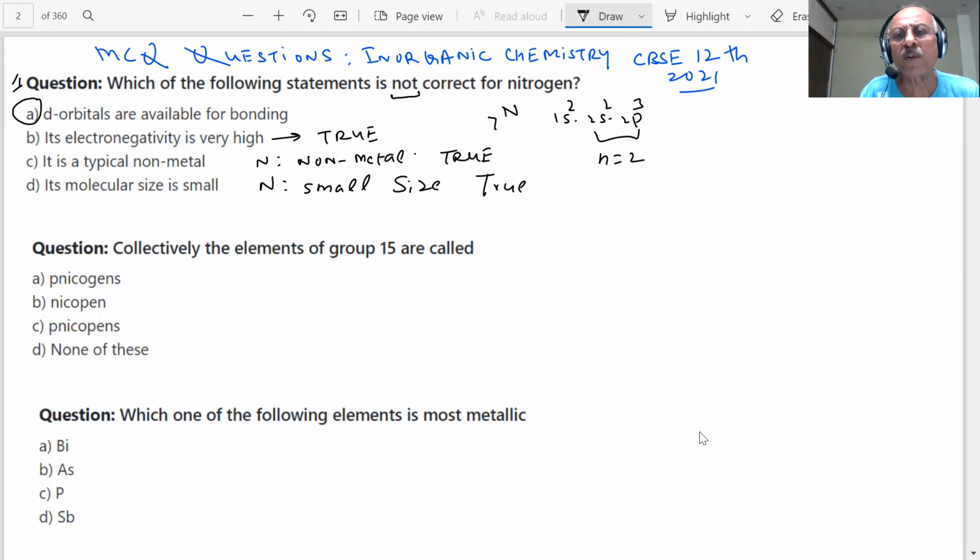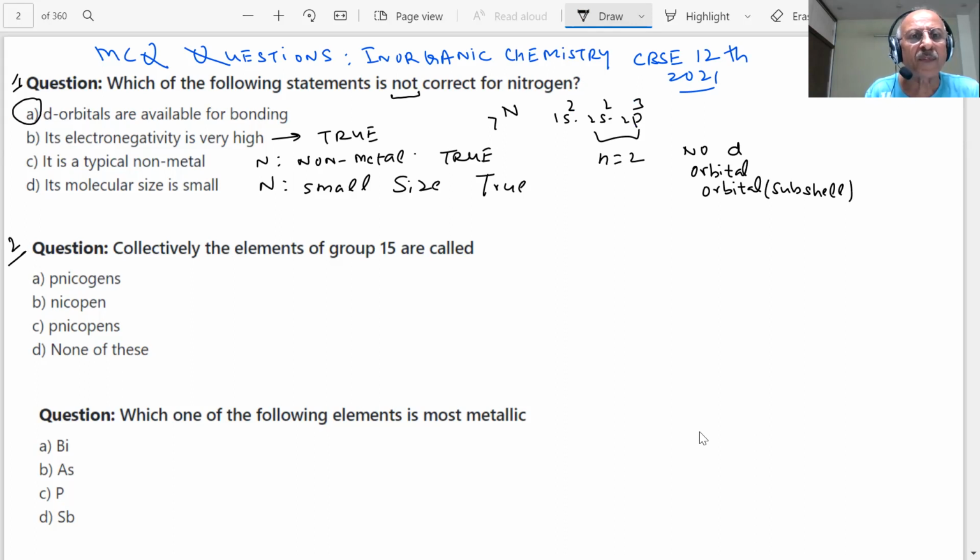There is no d orbital, no d subshell. We understand each and every word, student, before we answer any question. Take time. Here the purpose is learning, not rattabaji. We're not doing mugging or anything.